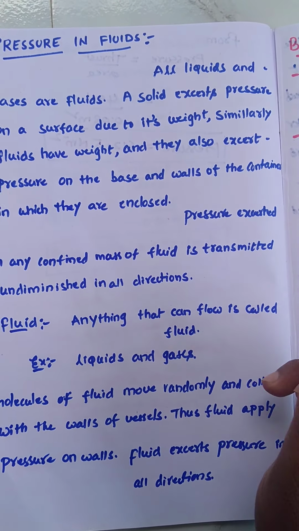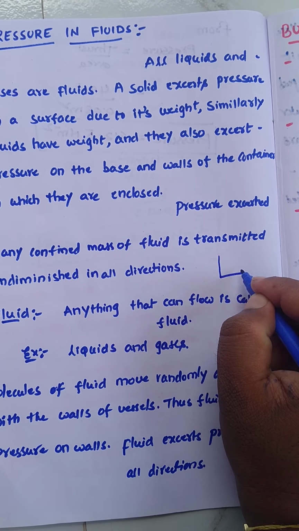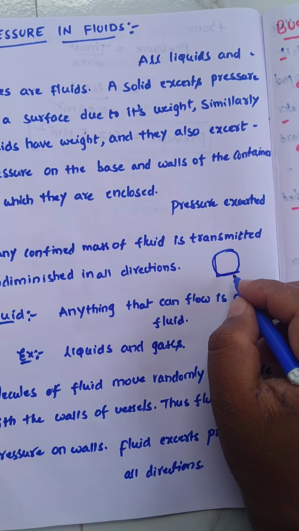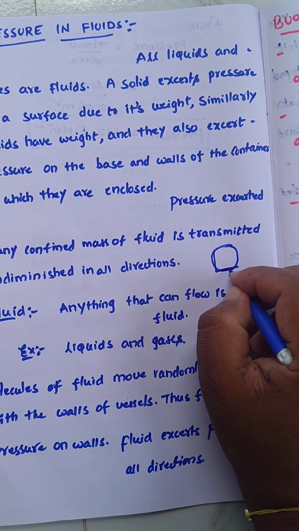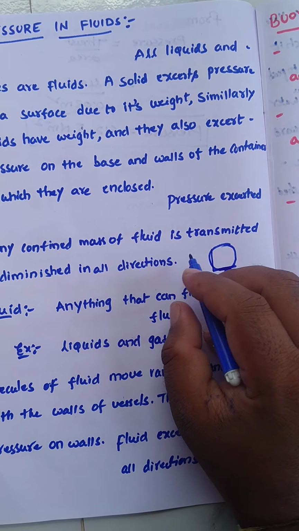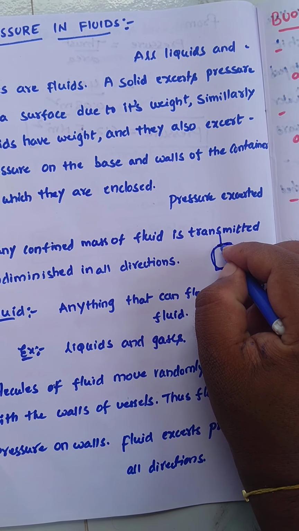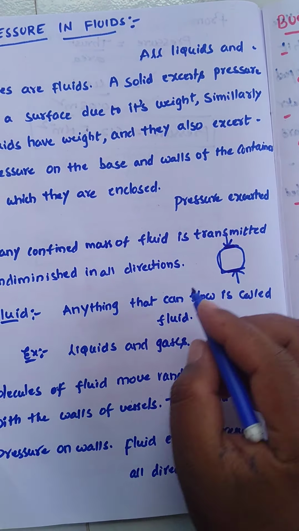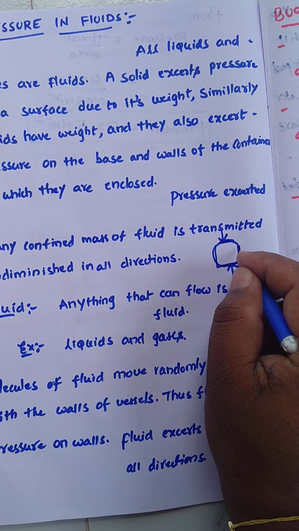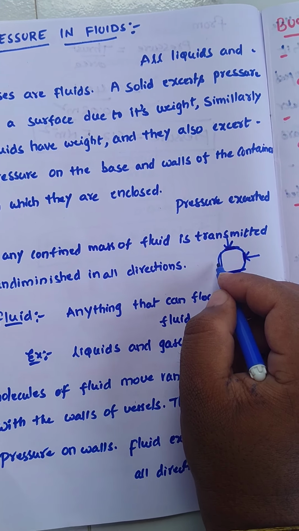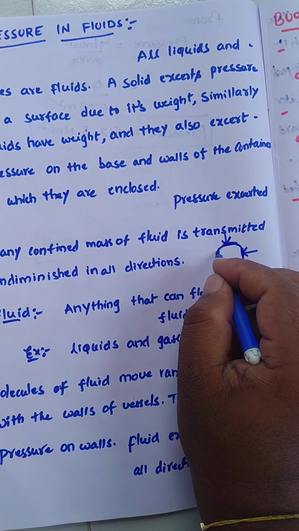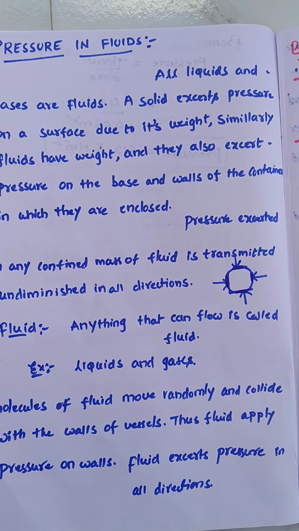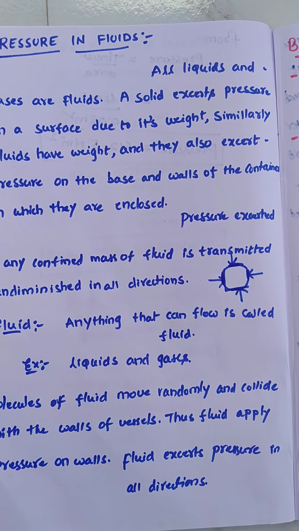For example, if you take one wall, or else one circular path, and you want to apply pressure here for this area of cross section, there is a normal force acting on this area. So this is the area, and this is the force, and then pressure will exist. For pressure there is no particular direction.